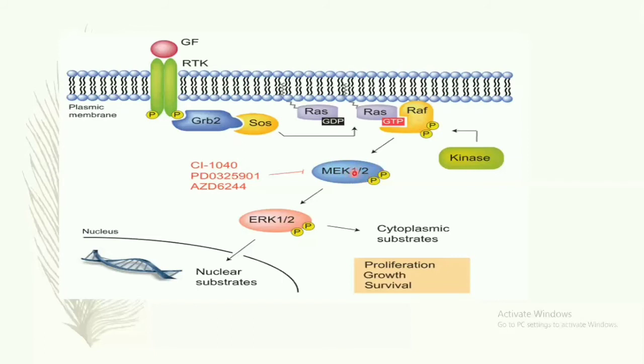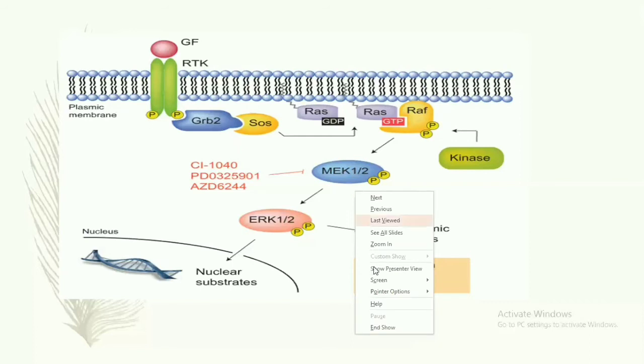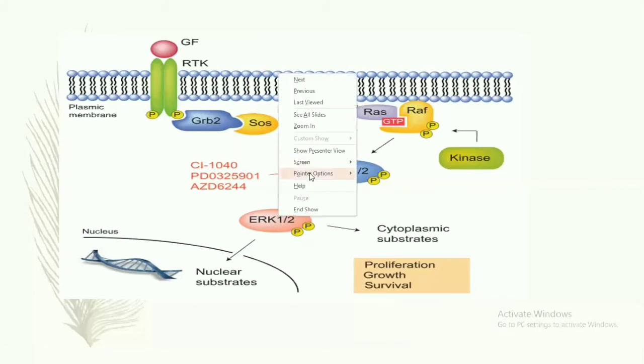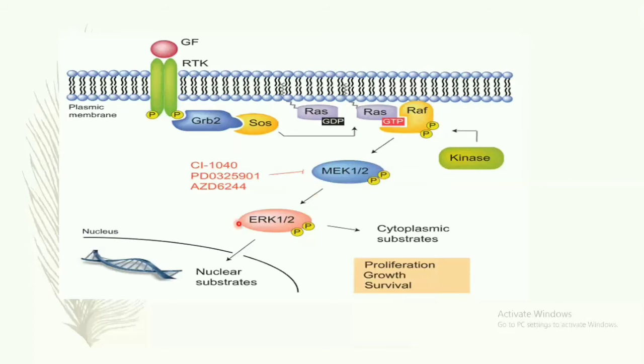That is, MEK1 and 2 is a MAP kinase. Okay. Then further activation is the ERK. ERK1 and 2 are activated. That is MAP kinase.